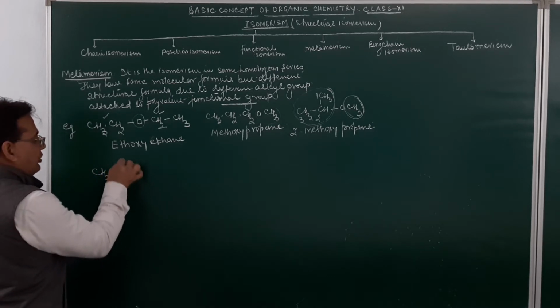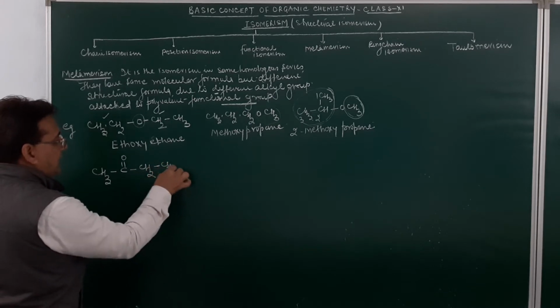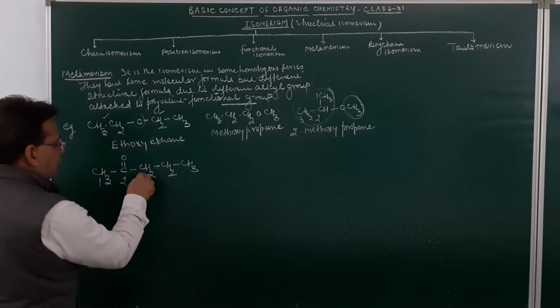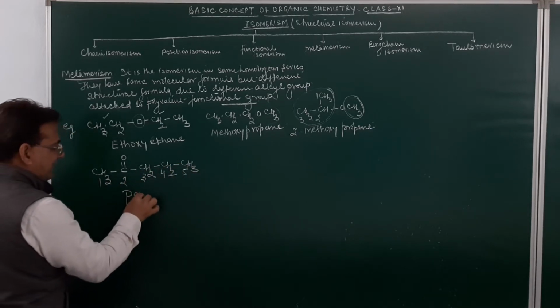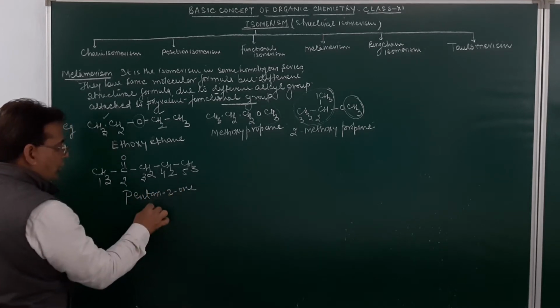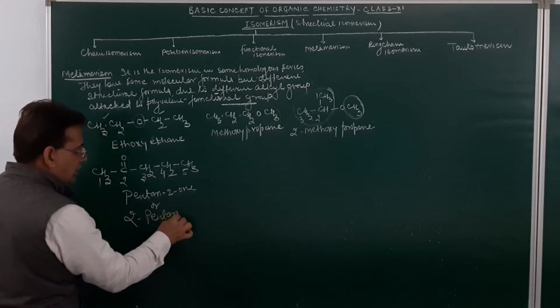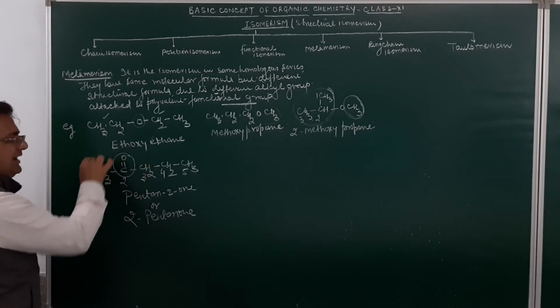Similarly, if you take this compound CH3, then C double bond O, and then CH2, CH2, and CH3. What is the name of this one? 1, 2, 3, 4, 5. The name will be pentane and then 2-one, or we may call it 2-pentanone. Now this is a carbonyl group. On this side what is the alkyl group?